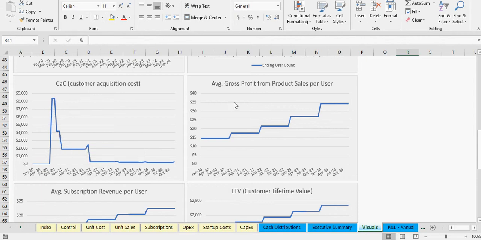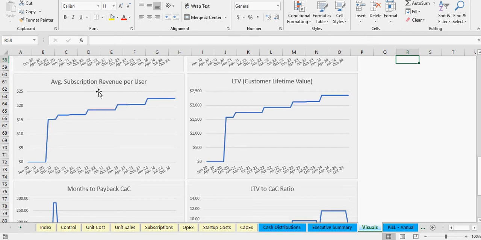Now you also have average gross profit from product sales per user. So these users are coming on, they've already bought a product. So this is showing you the gross profit that you're making per user based on those purchases. And it's going up because I've got the assumptions making it go up. I like that.